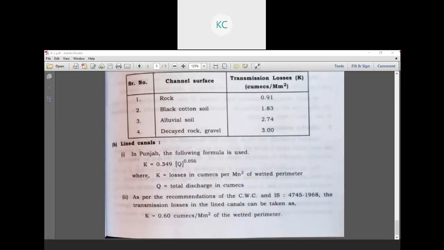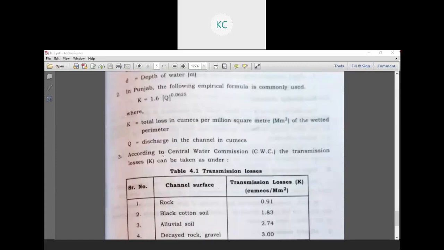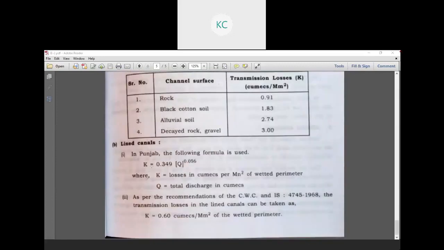Okay, so all these formulas were for unlined canals. For lined canals, the formula is K is equal to 0.349 Q raised to 0.056, where K is the loss in cumecs per million square meters of the wetted perimeter, and Q is the total discharge in cumecs. And as per the recommendation of the CWC, Central Water Commission, and IS 4745:1968, the transmission losses in the lined canal can be taken as K is equal to 0.60 cumecs per million square meters of the wetted perimeter.